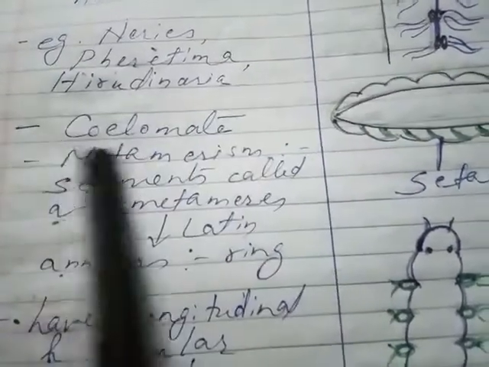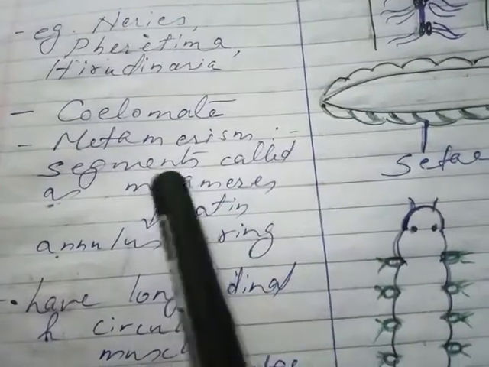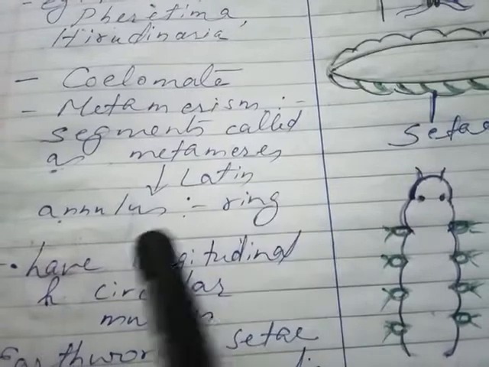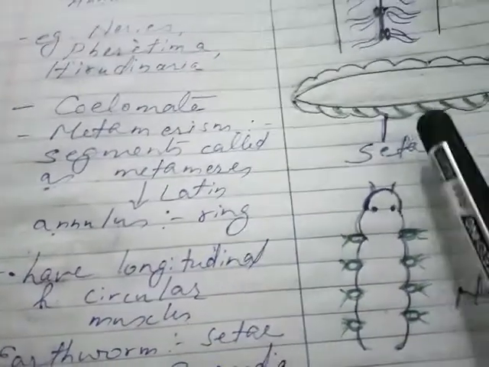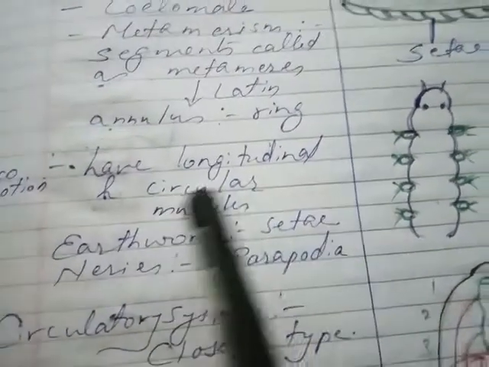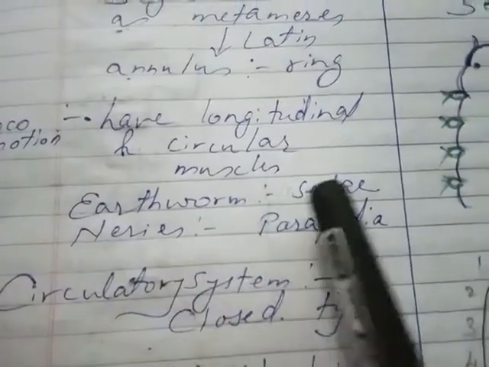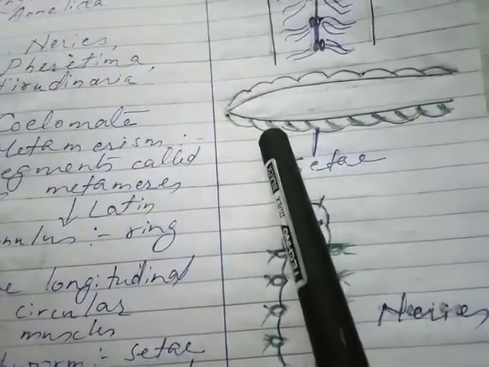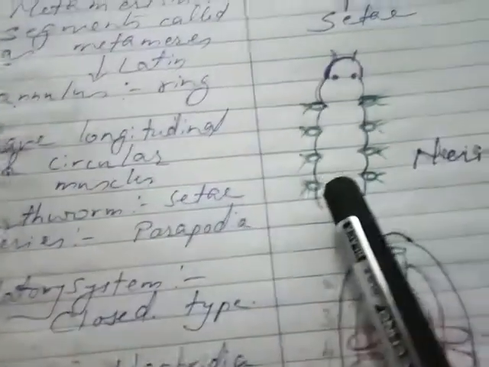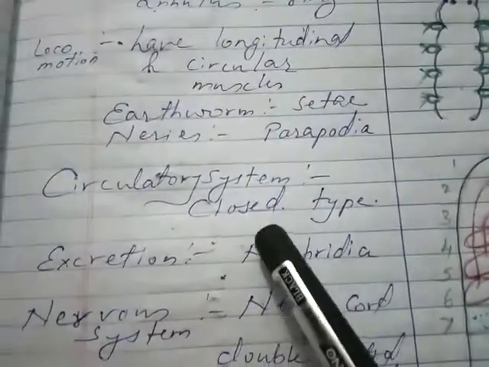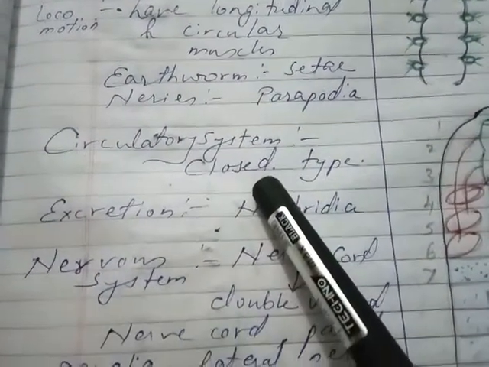Now from here they are coelomate. Metamerism is seen, that is segments called metameres are present. In Latin, metameres means annulus, that is the ring. So the body is divided into segments. Then they have longitudinal and circular muscles which help in locomotion. Example, in case of earthworm, setae are present for locomotion, and in case of Nereis, parapodia are present for locomotion. Then the circulatory system is closed type, that is blood vessels are present.